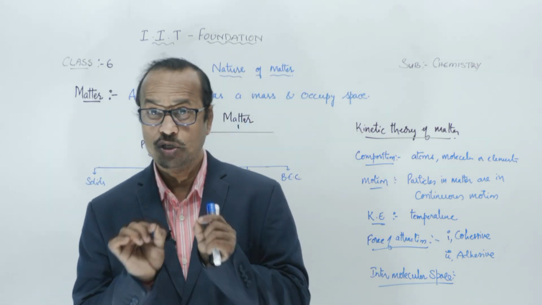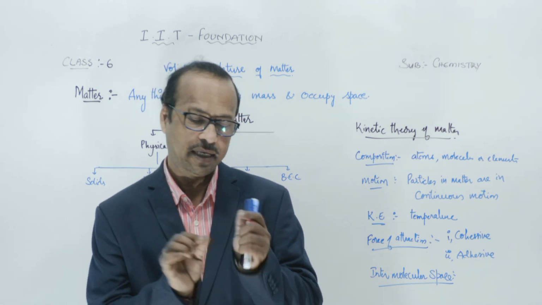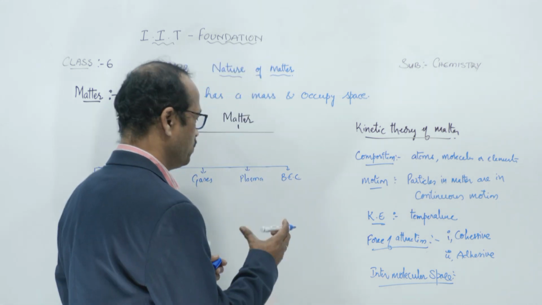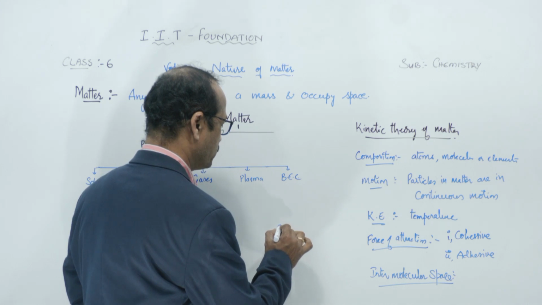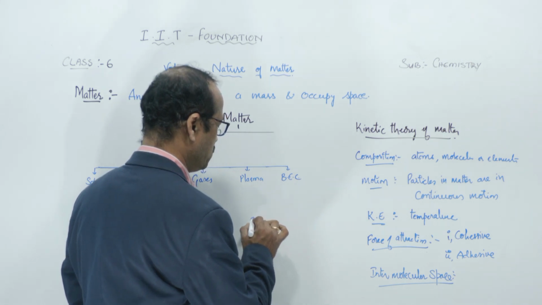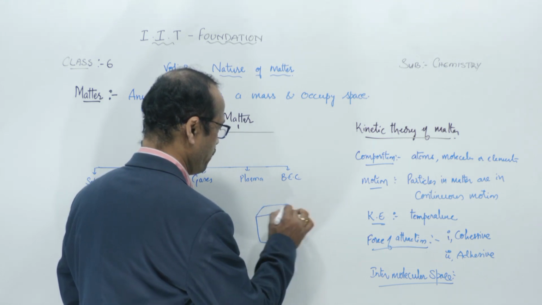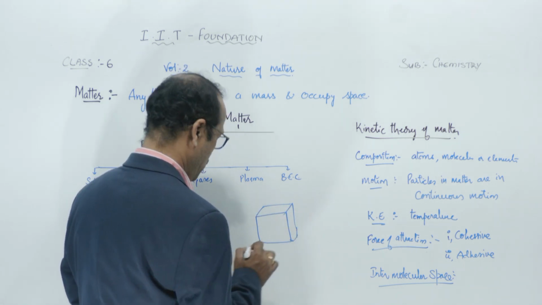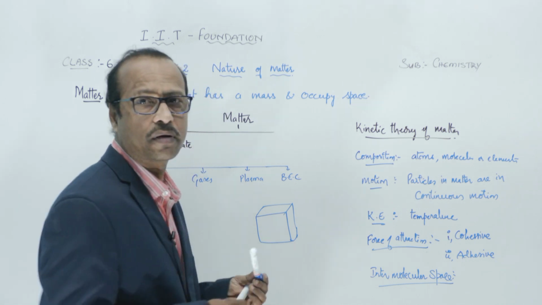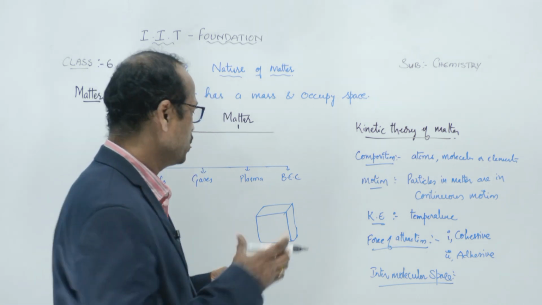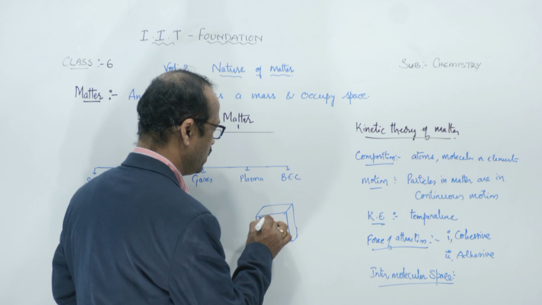The space between the two molecules. Here one molecule is there, here one molecule is there. For example, if I take a solid, generally you see students here, you think this is a solid. How are the molecules arranged? Molecules are closely packed. So here.